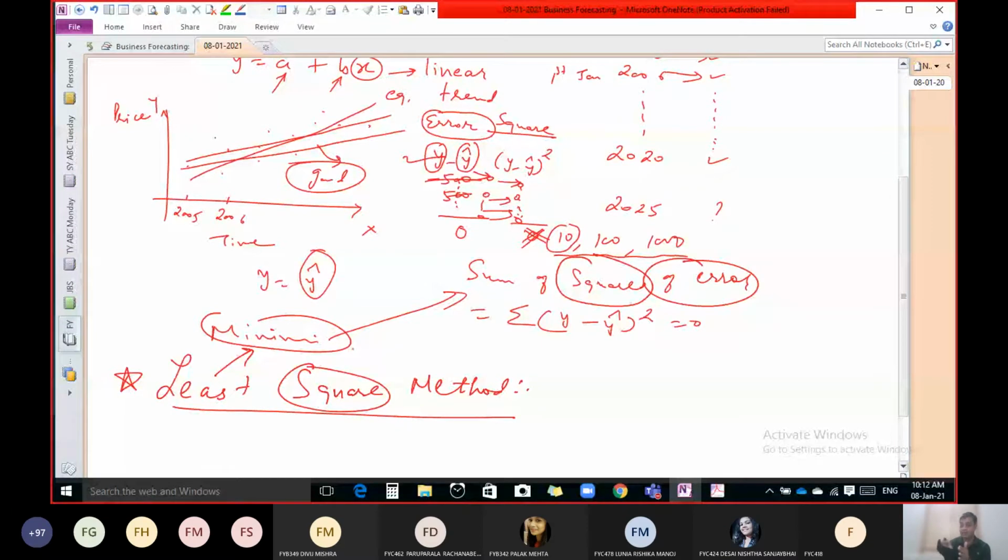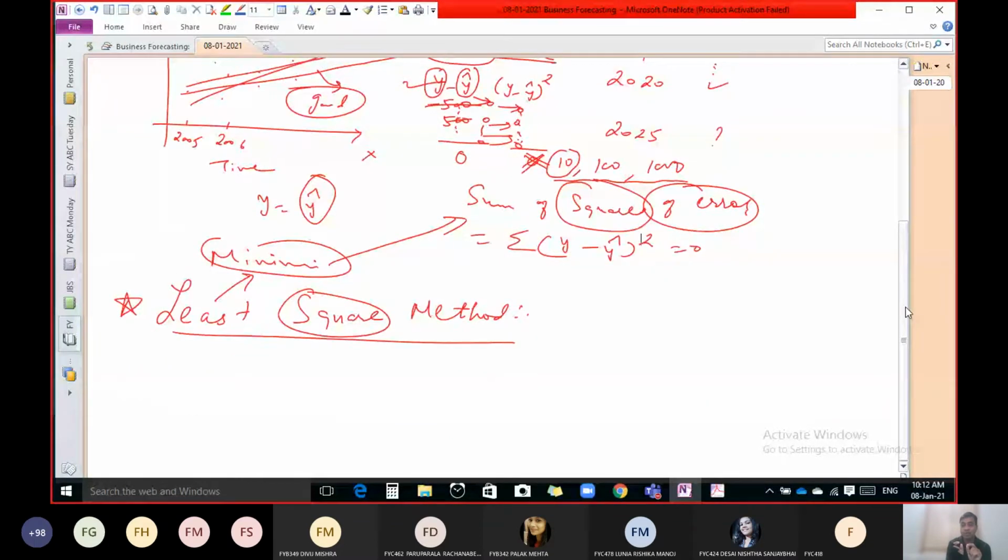And the line or equation which will minimize this sum of square of error is considered the best line or best equation, the best fitted line or best fitted equation for the given data.